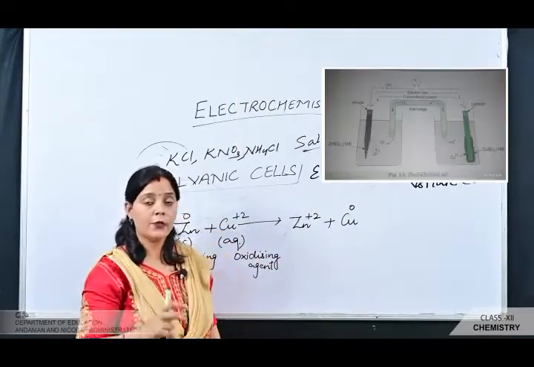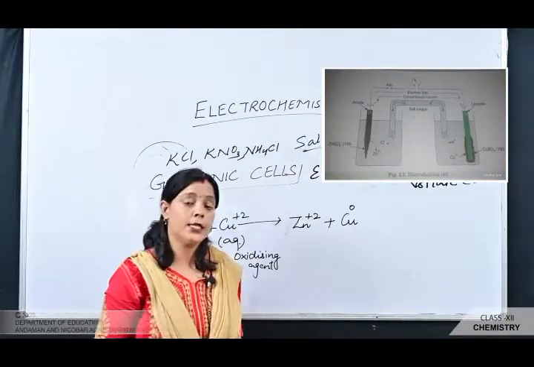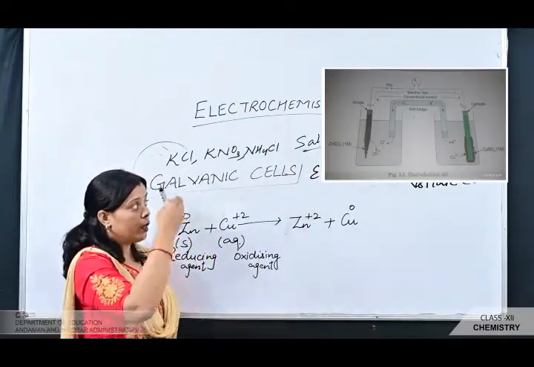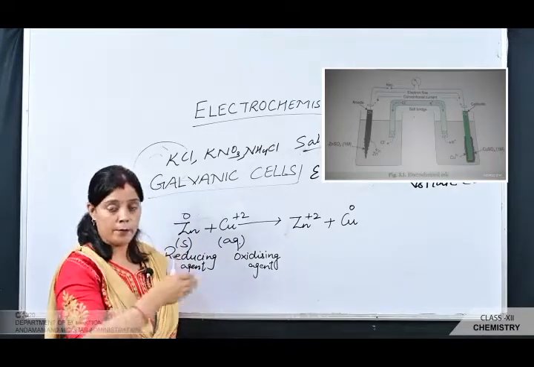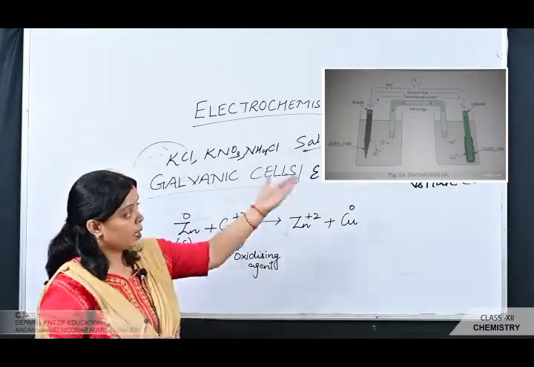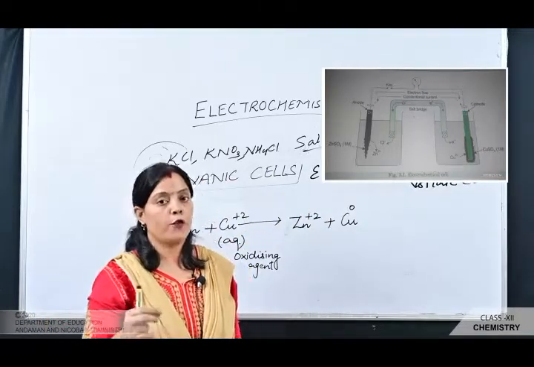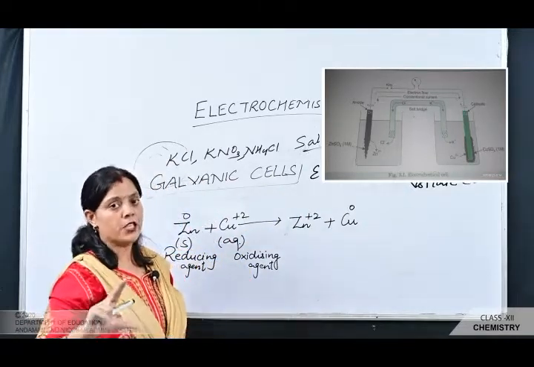So students, in this way, in the electrochemical cell, you can see that in one half cell we are taking the zinc sulfate, and the metal is the zinc strip, and in the other half cell we are taking the solution of copper sulfate in which the copper strip is dipped.